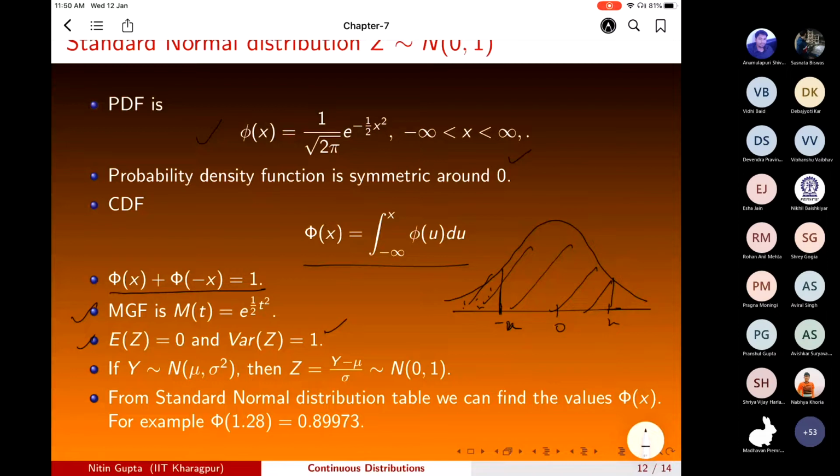It can be shown that, using standardization, if Y is normal mu comma sigma square, then (Y minus mu) by sigma is normal 0, 1. Once we know this, using the standard normal distribution table we can find the answers. For example, if we have the standard normal distribution, what will be capital phi of 1.28? Tables are available for the standard normal distribution, and we want to find the CDF value at the point 1.28.